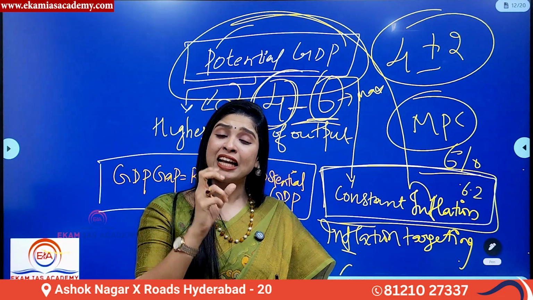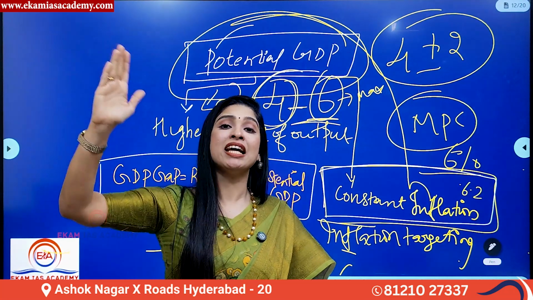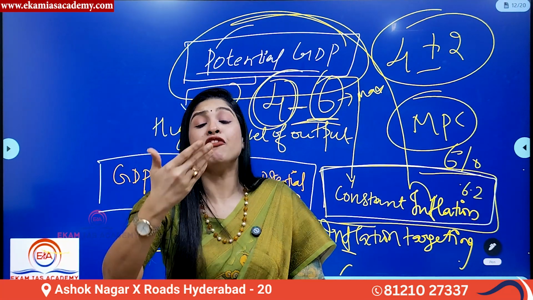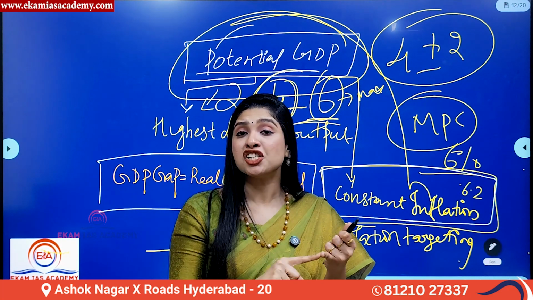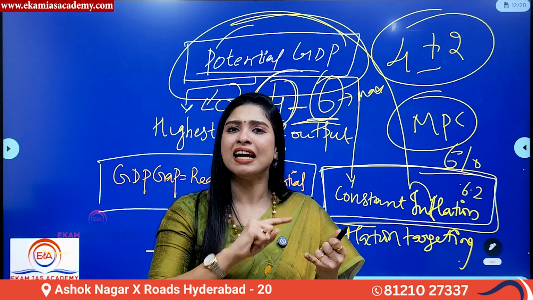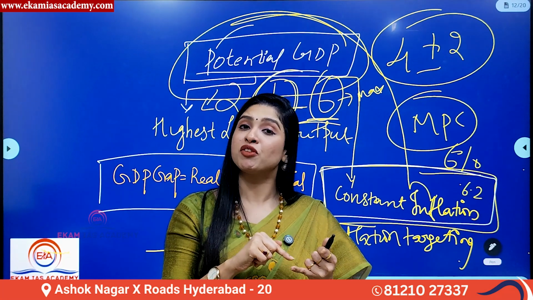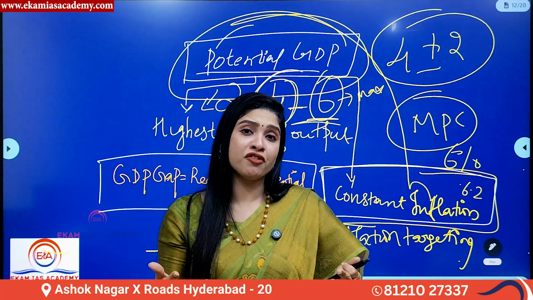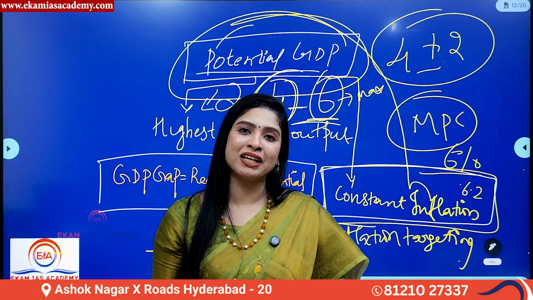Now, if any economy has to attain potential GDP, that is the highest level of output without generating inflation, the condition is that they have to have an adequate, highly skilled labor force. But in our country, India, the majority of the population, even today, are in the agrarian sector, and most of them are unskilled or semi-skilled. So how can you think about potential GDP?